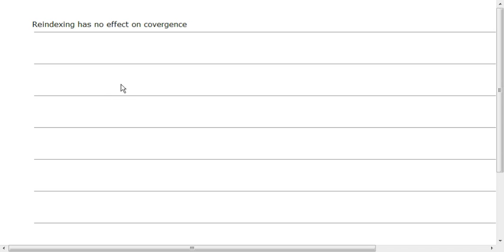The effects of reindexing. Well, the effects of reindexing is that it has no effect. And it is blindingly obvious once you understand what reindexing really is. Let's imagine that we have a series.